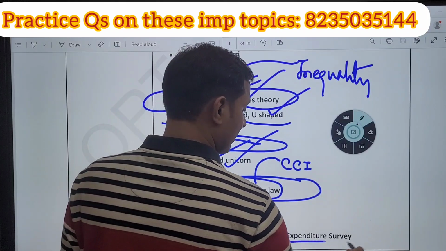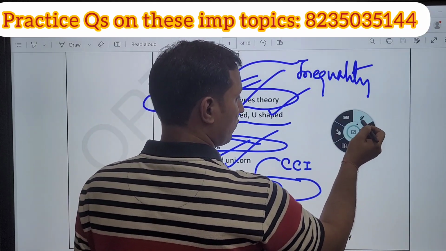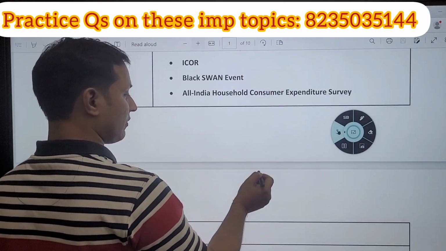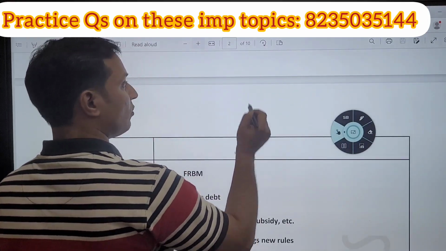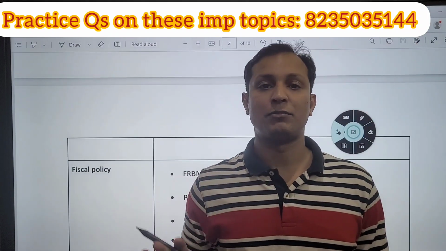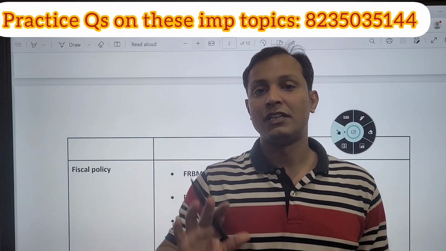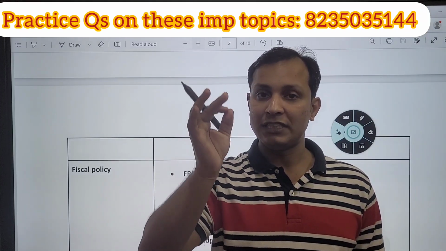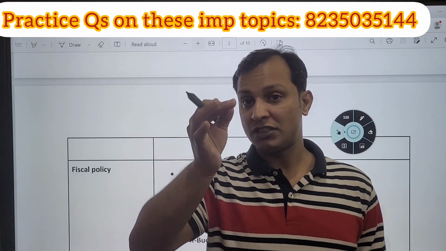Next, there was a survey. UPSC is also fond of asking a lot of survey based questions. Consumer survey, it was conducted after so many years gap. So this was from the national income. These topics are important. All these topics are covered in my Optima notes and in my Optima cards, and I have framed each and every question on each and every topic.